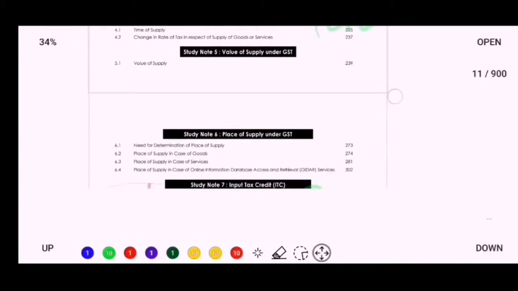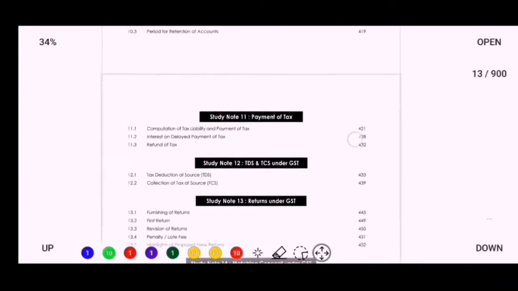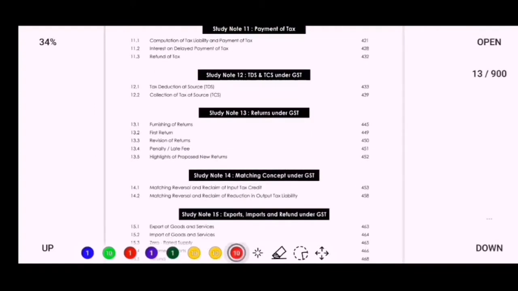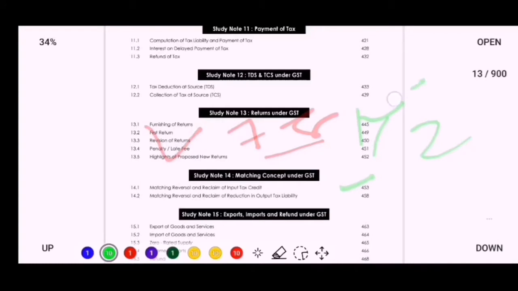Our fourth important topic is return under GST. In every exam there is one theoretical question from it, so it will cover 7 to 8 marks and you may complete this topic within half a day because it is for 445 to 453, approx 8 pages are there, so you may complete within half a day. So it is an important topic you have to do in fourth priority.